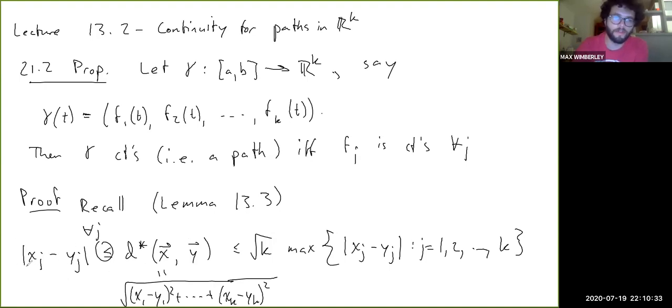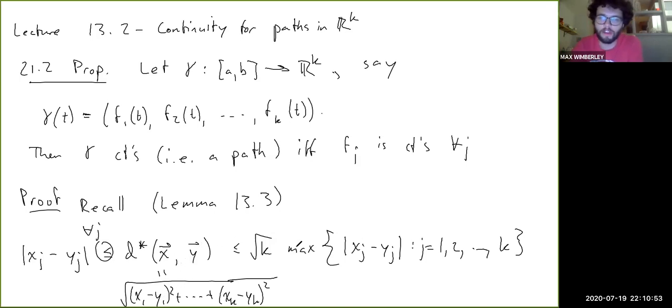And the reason for that is that if you're given any j, if you delete all the terms inside the radical except for the jth term, you end up with the absolute value of xj minus yj. But of course, that makes the value smaller, because those are all positive terms, so by deleting them you'd be decreasing the value, right?